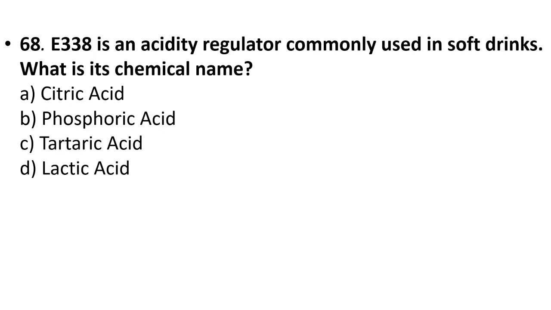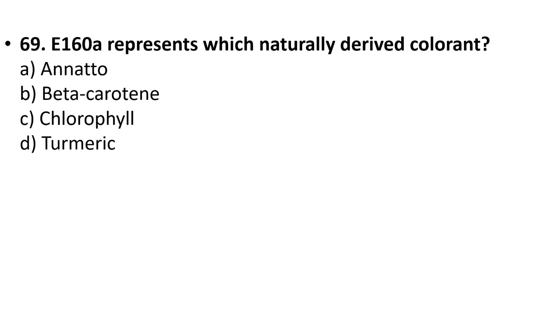68. E338 is an acidity regulator commonly used in soft drinks. What is its chemical name? Citric acid, phosphoric acid, tartaric acid, lactic acid. Your answer is option B, phosphoric acid.